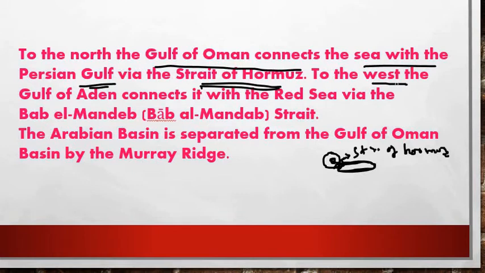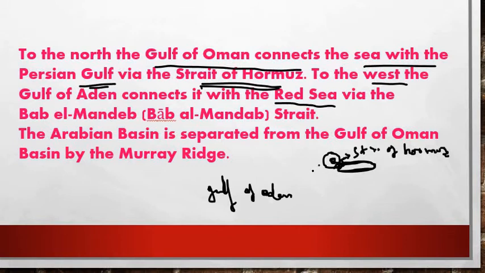And to the west, the Gulf of Aden connects with the Red Sea. So the Gulf of Aden will also be connecting here, right? The Gulf of Aden will also be connecting with the Arabian Sea. But how will it connect? It will connect through the Red Sea.